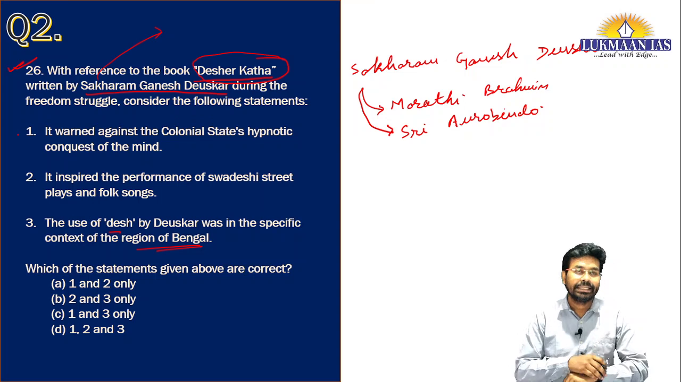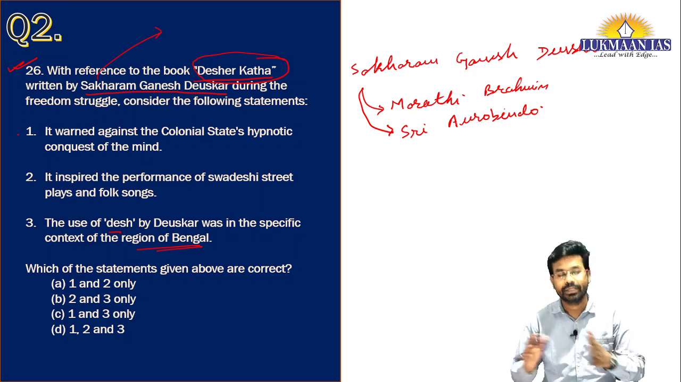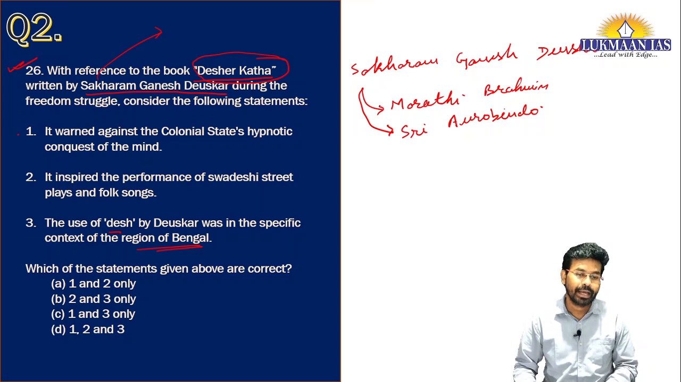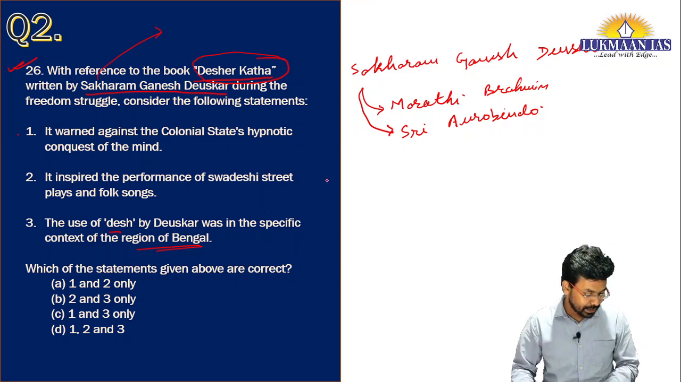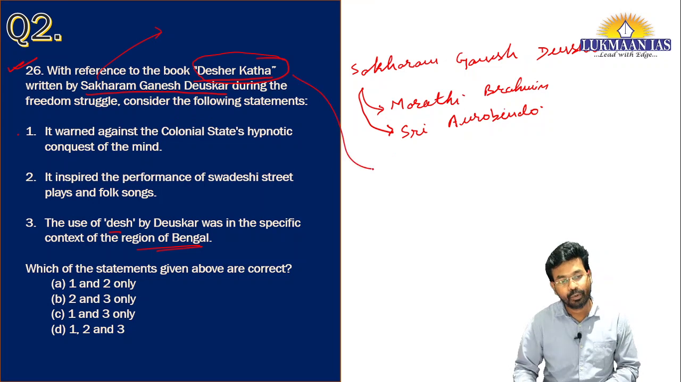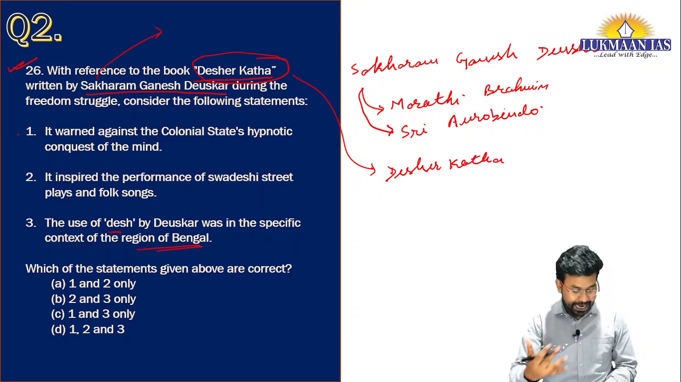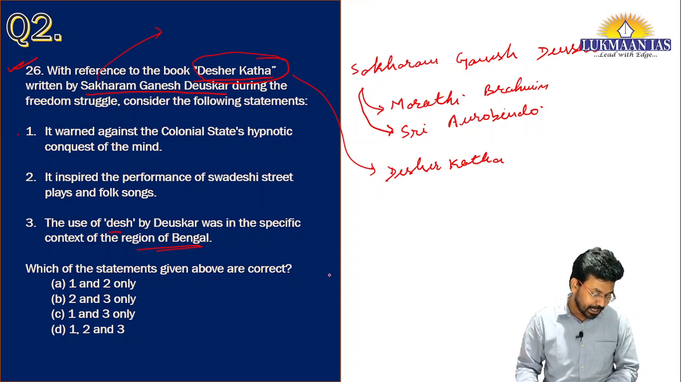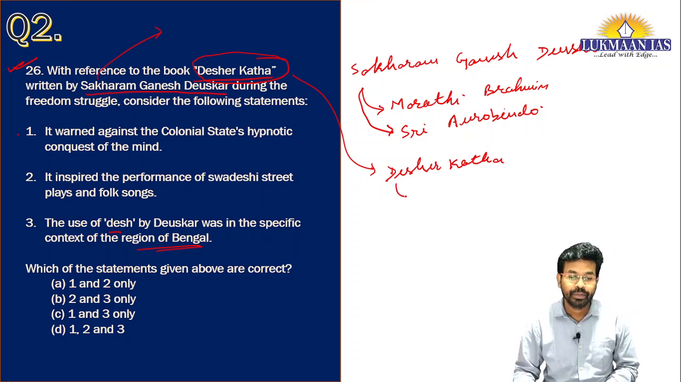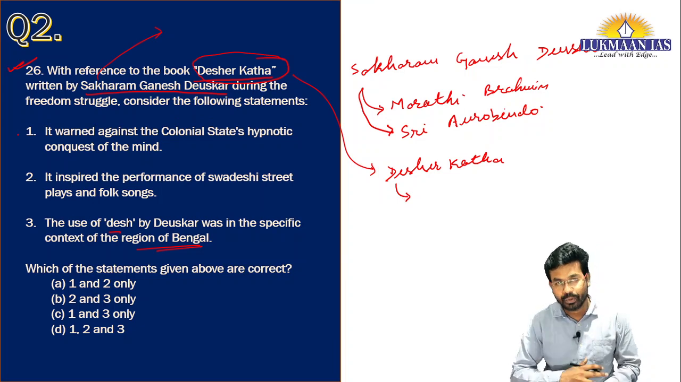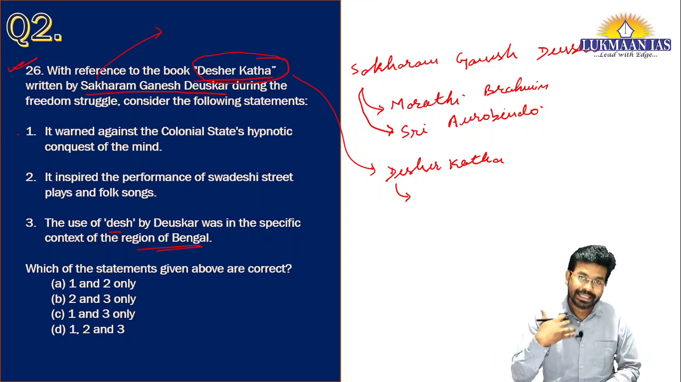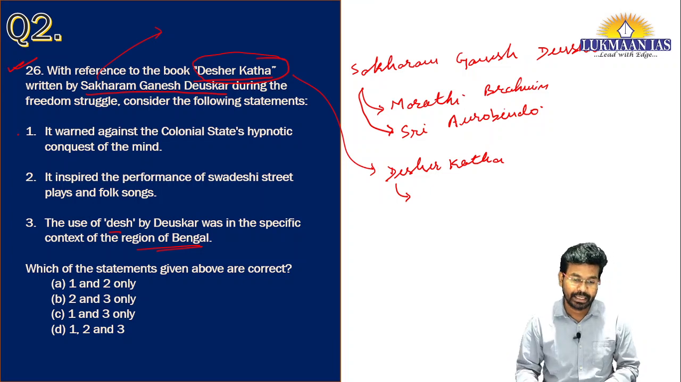As you know, Sri Aurobindo was an intellectual who was staying in West Bengal at that point of time. So what Sakharam Ganesh Deuskar did was write a book known as Desher Kotha, and through this book he tried to tell us about the British commercial and industrial exploitation of India. He tried to tell his opinion to the countrymen about the British exploitation and commercial interest in India.